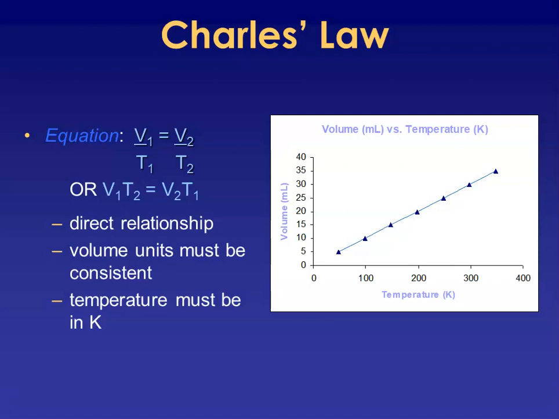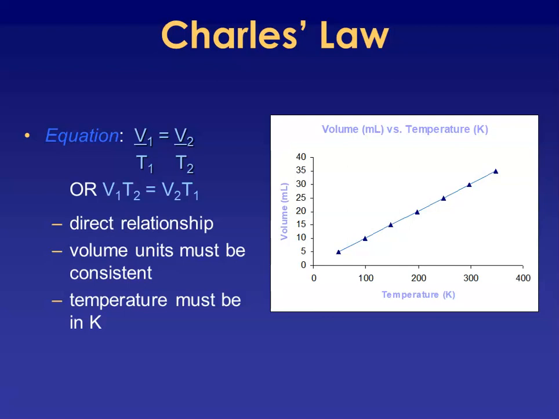Charles' law and the rest of these 2 property gas laws are going to represent direct relationships. As one of the quantities increases, so will the other. Anytime you have temperature as a part of your gas law, since you can have negative Celsius temperatures, these laws were developed using the Kelvin form of temperature to account for that negative characteristic associated with Celsius. And by using Kelvin, you cannot have a negative temperature, which means you can't have a negative volume, a negative pressure, or a negative amount. And all those quantities are not plausible.